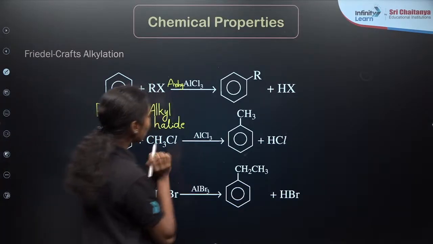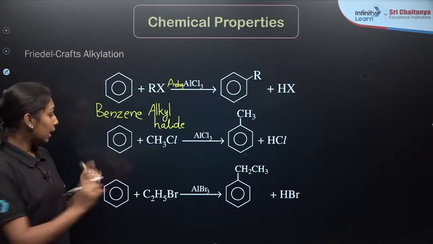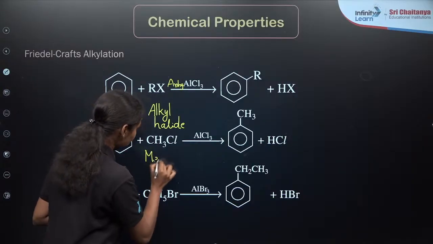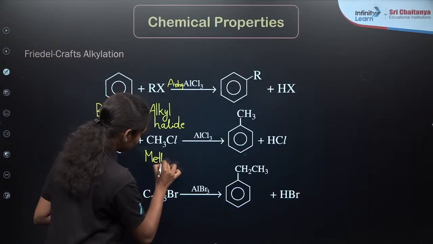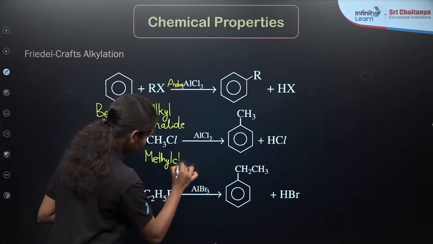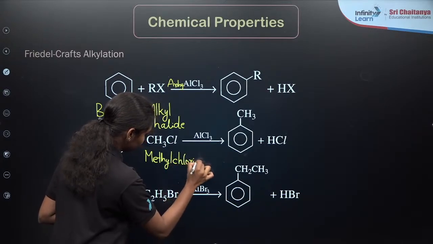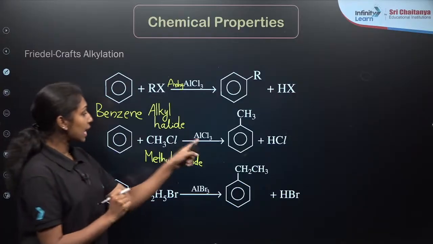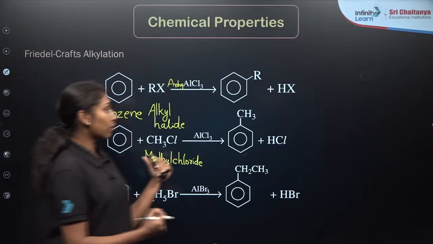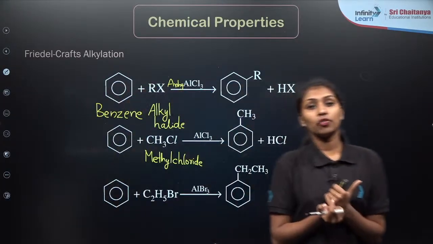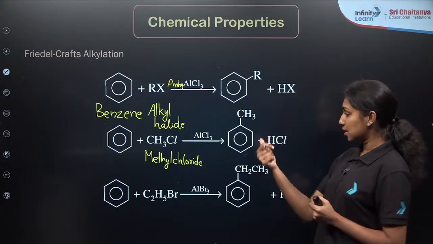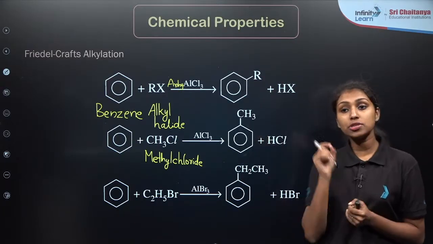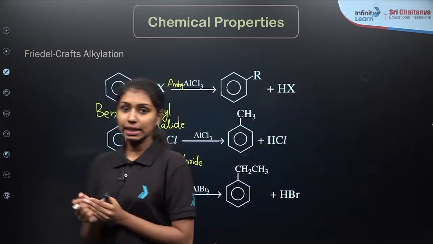For example, if I am taking methyl chloride, this is our methyl chloride. If I am adding methyl chloride in presence of anhydrous AlCl3 to the benzene, what is the product I am getting? Toluene molecule, right? CH3 group gets attached to the benzene to form toluene molecule. Clear?